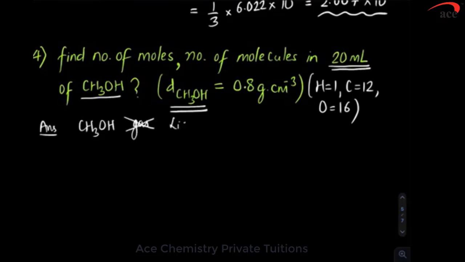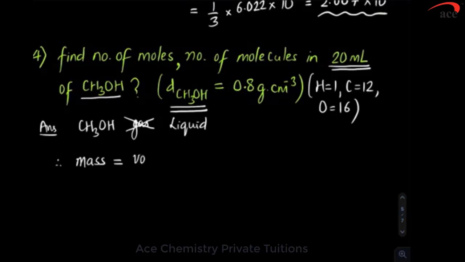For your information, methanol is a colorless liquid used in compact CD cleaning liquid. It is used for cleaning electronics, and it is also used in whiteboard markers. What is the first task? When they give you volume, get the mass, because in mole concept, mass is more useful for liquids and solids than the volume.